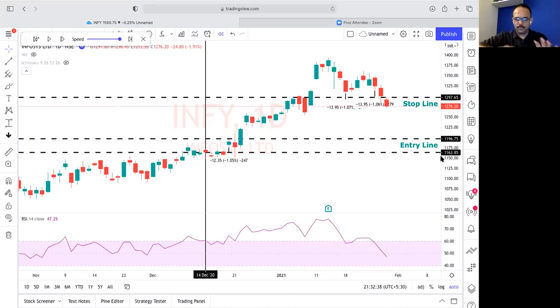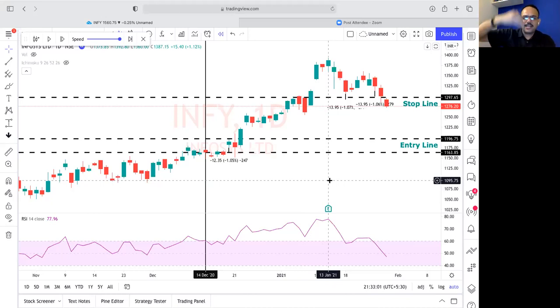Here we entered at around 1270 and we went up to 1375. We never reached 80 actually in this. It reached a maximum of 77.96 if you see. So you will have to do a lot of back testing and then you can determine, okay, I'll exit at this place. That is also fine.